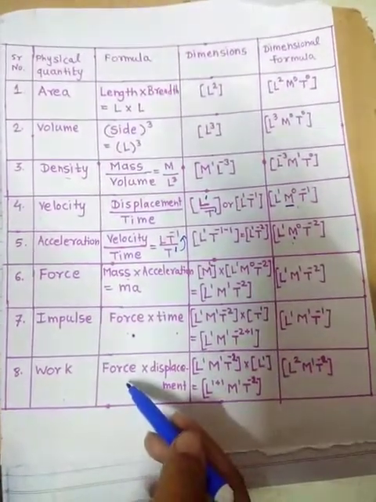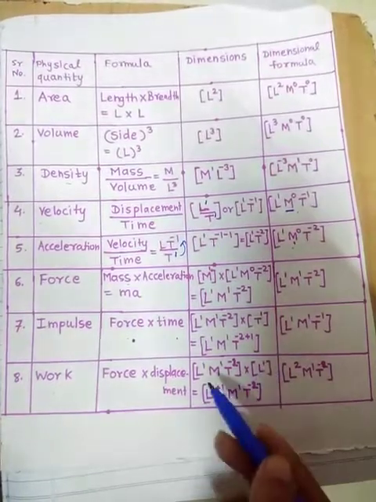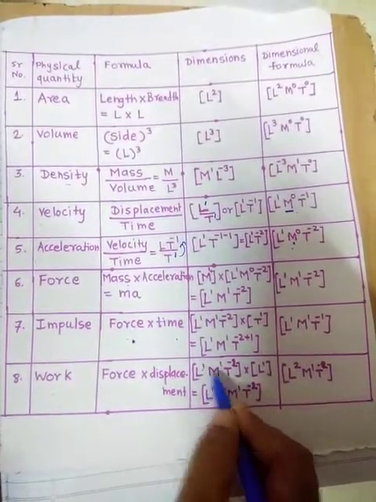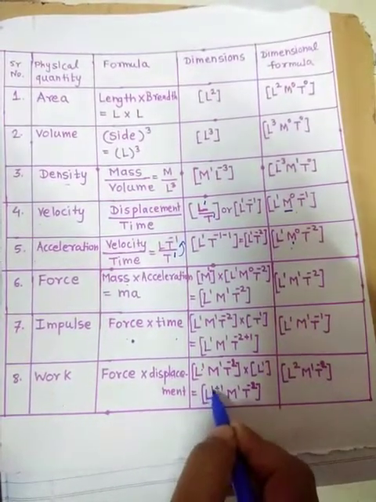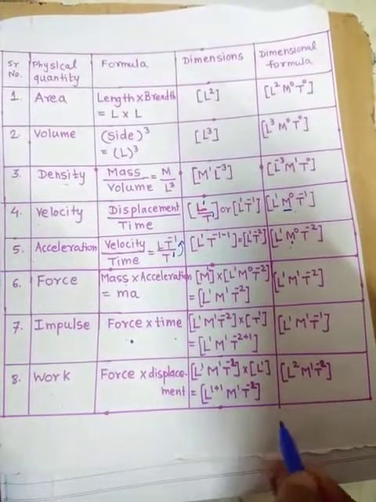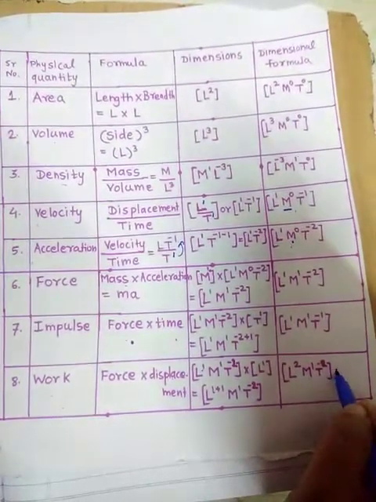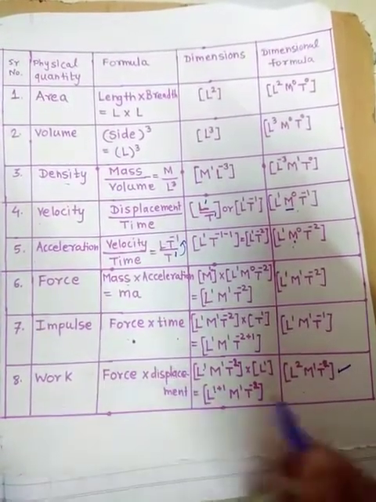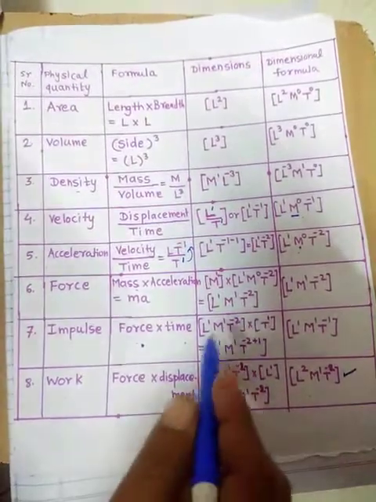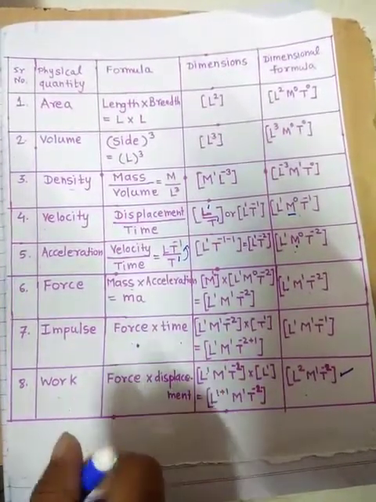For work, it is force into displacement. Just put the dimensions of force. For displacement, you can take L raised to 1. So here L raised to 1 and this is L raised to 1. So what is this? 1 plus 1, L raised to 2 and M raised to 1, T raised to minus 2, it is as it is. So this is the dimensions for work. So we have seen already the dimensions of these 8 physical quantities.